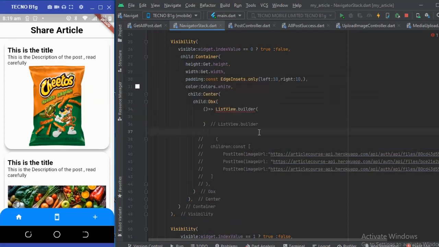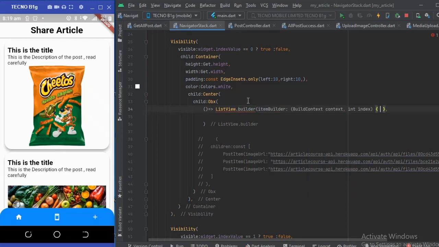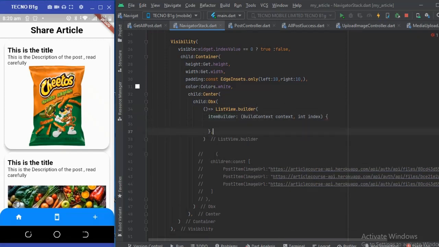Previously we used just a list view, and then see what is required here. You need to make use of an item builder as well. Alright, so we're on the right track.